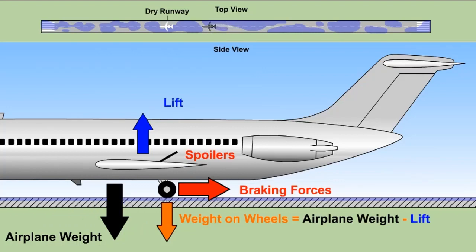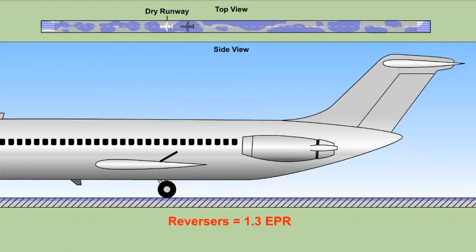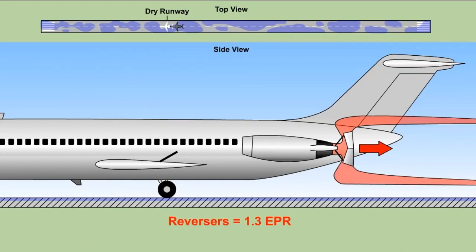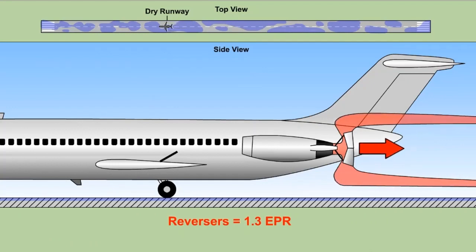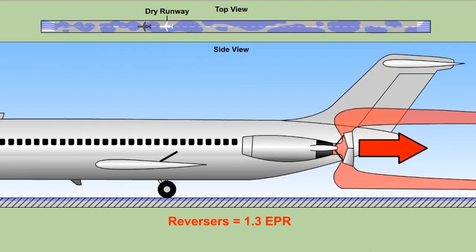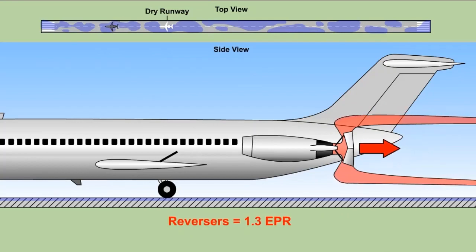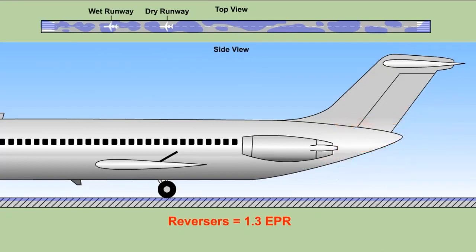To ensure rudder effectiveness on a wet runway, the maximum recommended EPR for an MD-82 is 1.3. At this power setting, the reversed exhaust flow will affect only a small portion of the vertical fin and rudder. The rudder will remain effective and able to provide directional control.